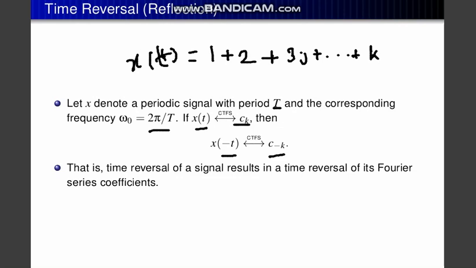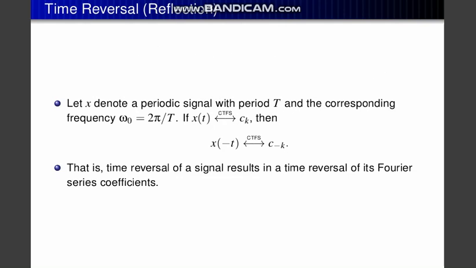In that situation, if we give x(minus t), that means the time reversal components, the total k value will be changed. It will become minus k, minus 2k, or anything else, and last of all minus 1. That is the reflection of the part. So time reversal of a signal results in a time reversal of its Fourier series coefficients.